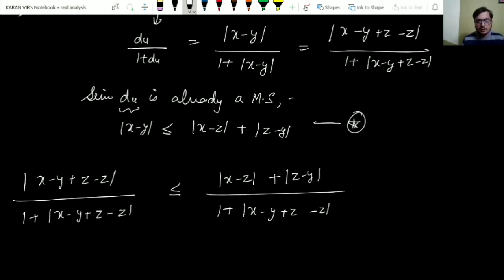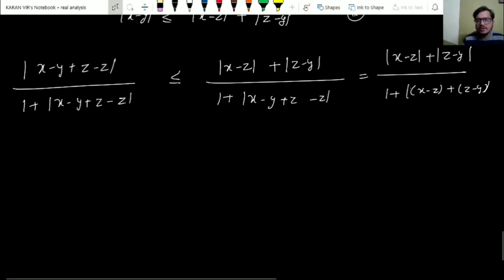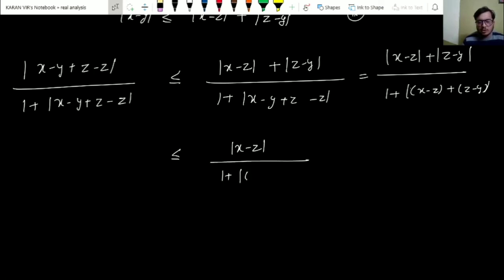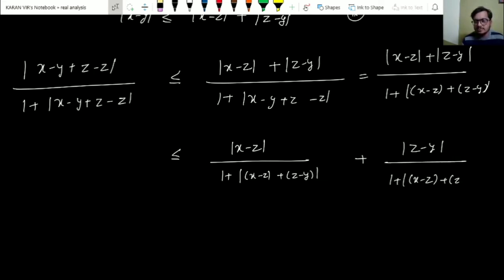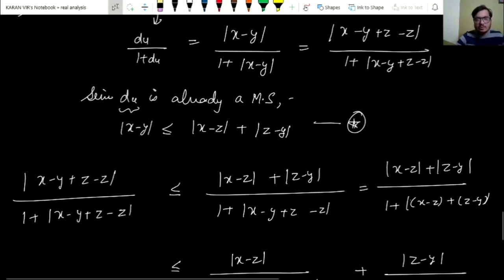So now this thing can be written as x minus z plus z minus y upon 1 plus, just combine the terms here also, x minus z plus z minus y. So now in the next step, just separate the terms, right? So this thing will be less than or equal to mod of x minus z divided by 1 plus mod of x minus z plus z minus y, right? Again plus modulus of z minus y divided by 1 plus mod of x minus z plus z minus y, right?